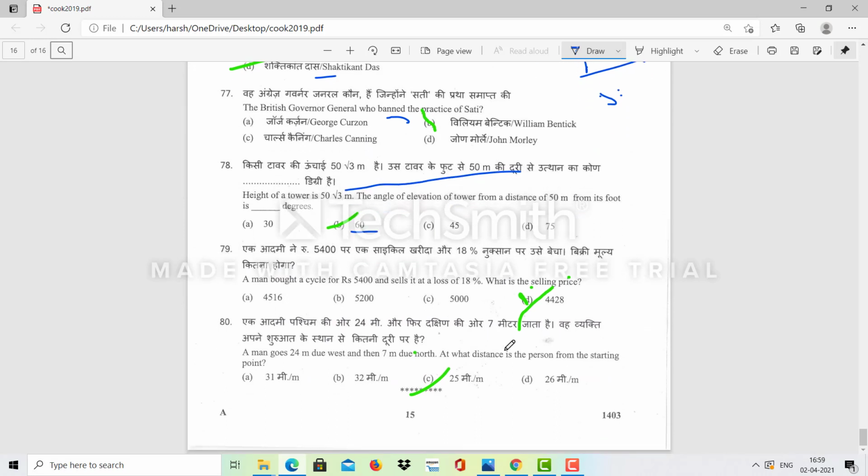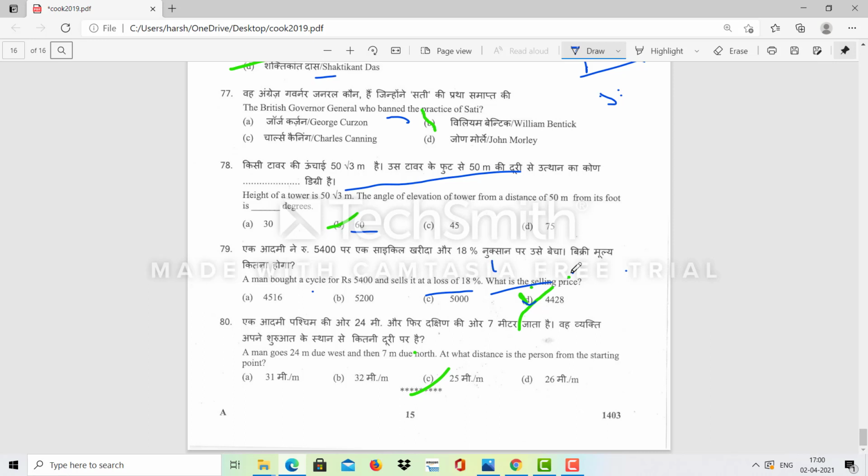5,400 is the selling price, with a loss of 18%. So loss percent equals loss upon CP into 100. So we'll get the cost price, and through this we get the loss. Through the loss we'll find out the selling price because we know the cost price. The man bought the cycle for 5,400. Loss equals cost price minus selling price. So we'll get this answer, 4228.